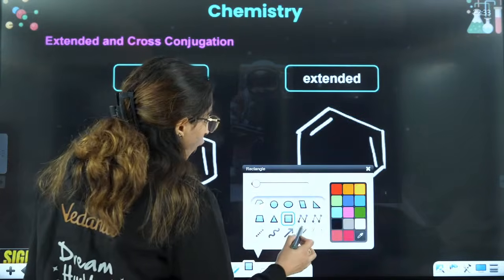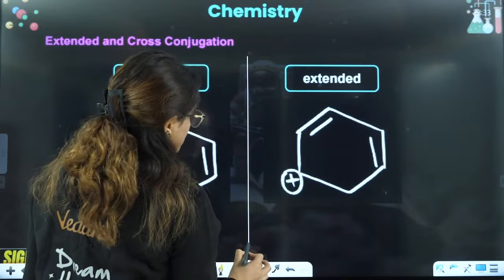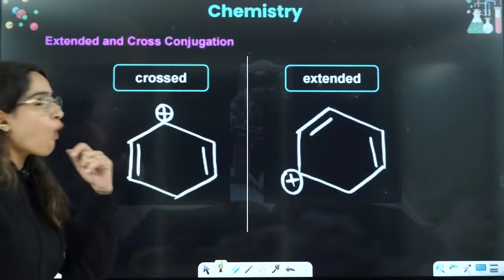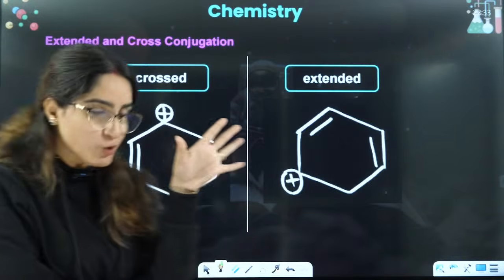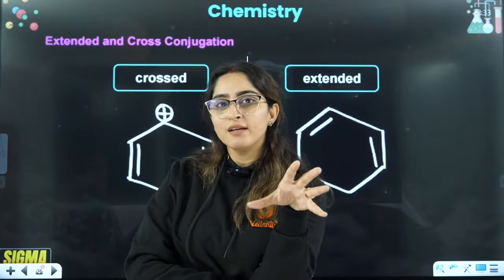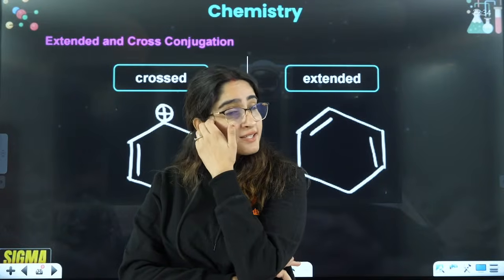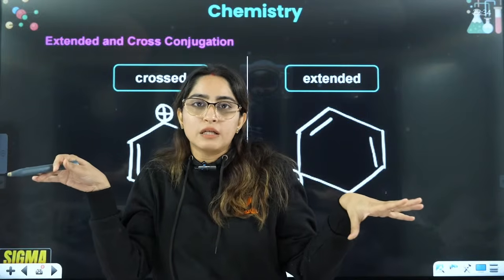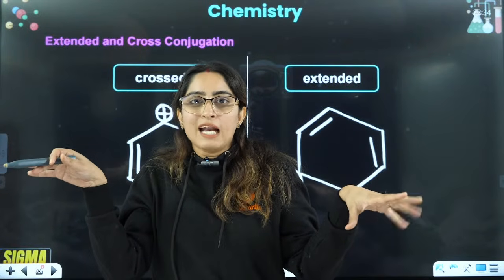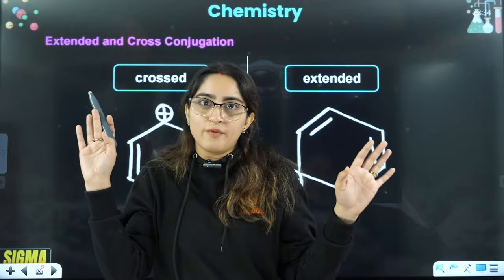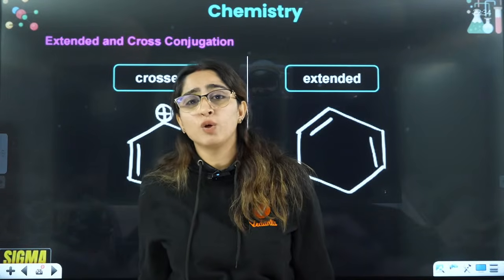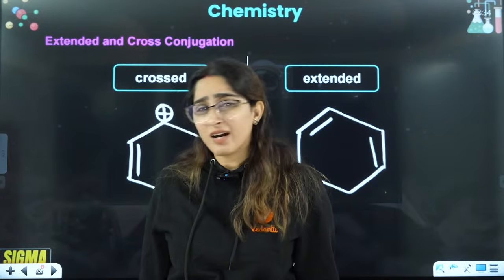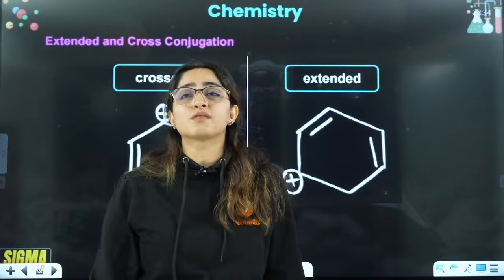Now let's see crossed and extended resonance. In case of crossed resonance, it's like you are on a bike and one leg is on one bike, this is like your one friend, this is your another friend, right? And you're doing some stunt, which I will never advise. I will not say you, because you're not that psycho to do these kinds of stunts, isn't it? Or you are. If you are, then you're really stupid.